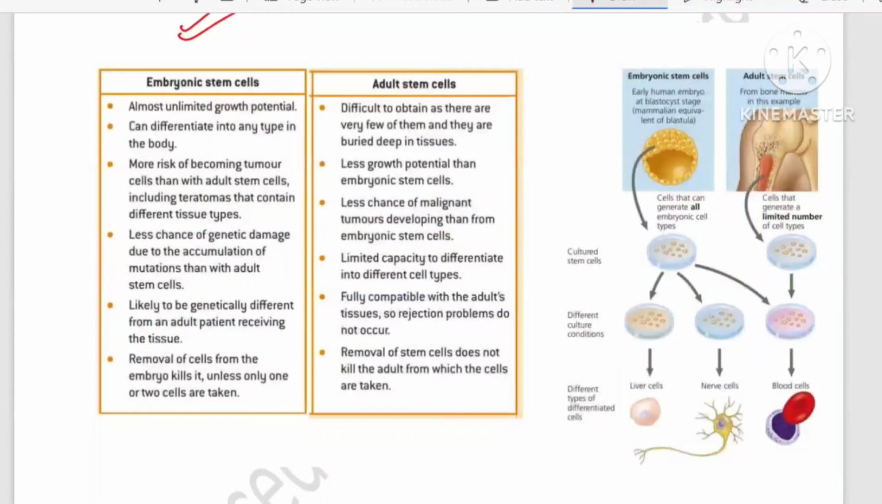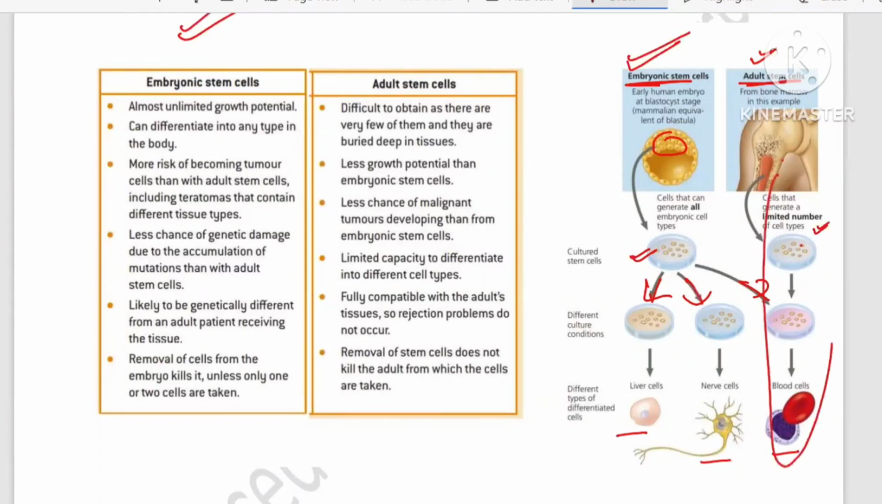Once again, see the difference in the diagram. Check it, you will find it. This is your embryonic stem cells. You can see better, this is the inner cell mass. If you use the inner cell mass in culture, you can differentiate it into liver cell, nerve cell or blood cell, anything. But if you isolate adult stem cells, for example from bone marrow, they can generate only a limited number of cell types. If taken from bone marrow, they can make only blood cells. You can see this line only. So what is the difference between them?